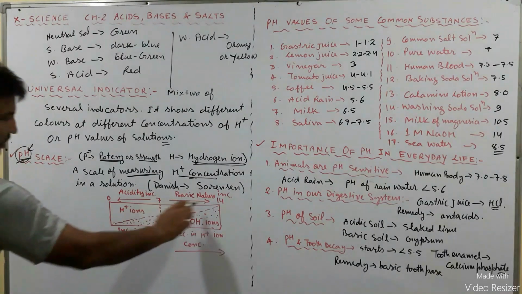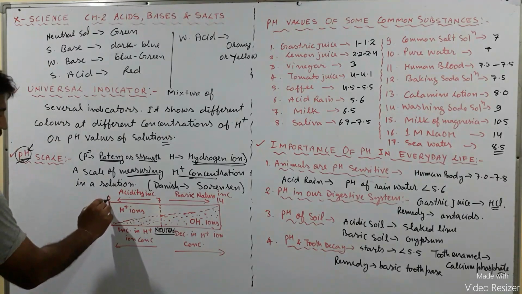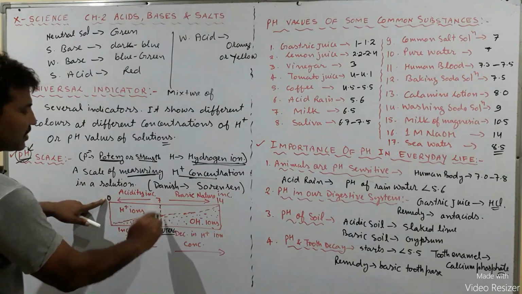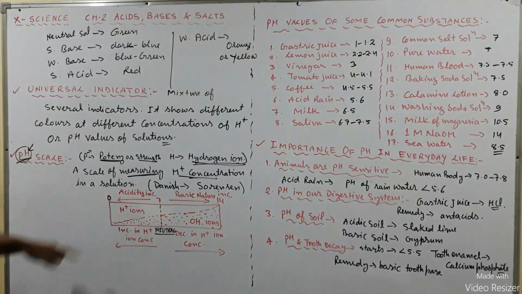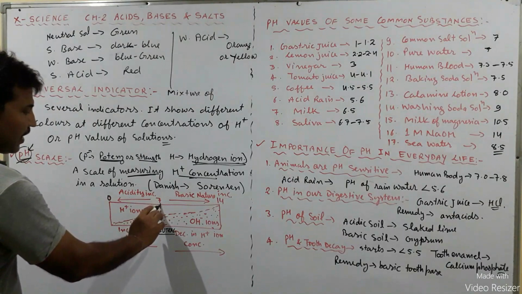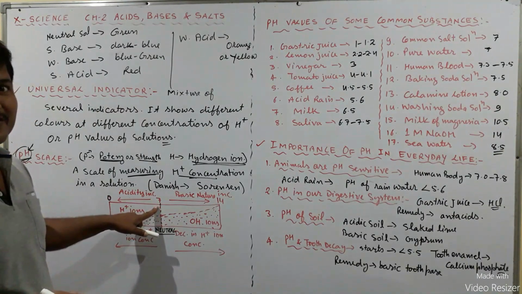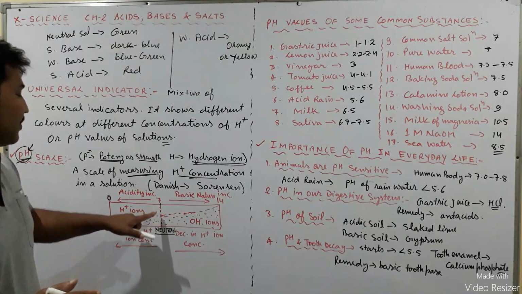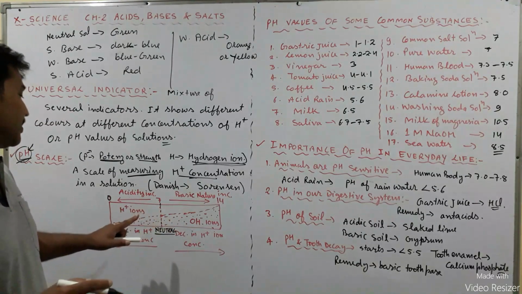This is the figure, the structure of the pH scale. A rectangular strip is shown here, starting from 0, with the number 7 in the middle, and at the other end the number 14. When we are at number 7, the solution is neutral, that means it has an equal number of H plus ions and OH minus ions.